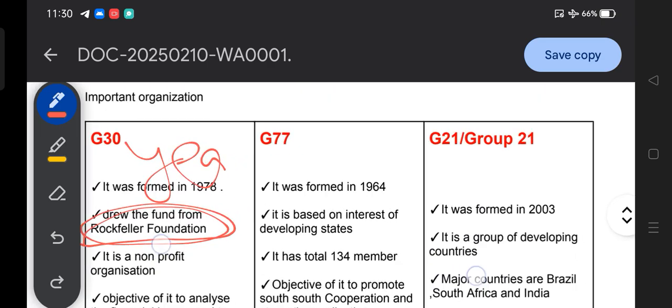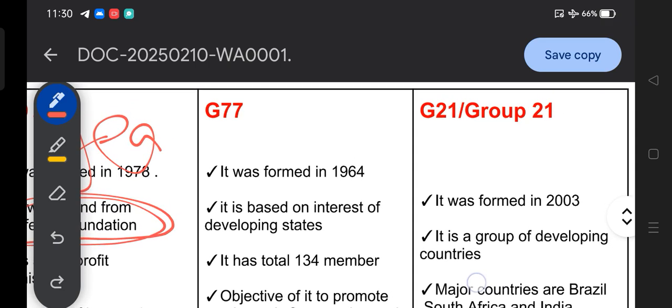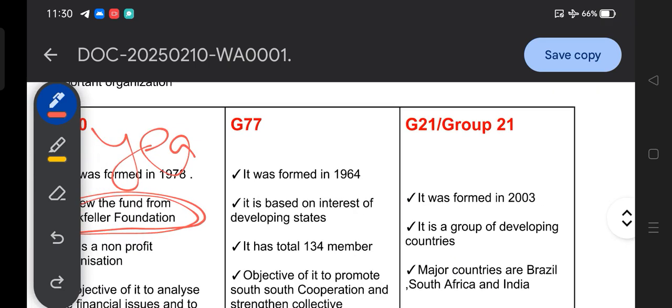Then coming to the G77. G77 was formed in 1964. So in which year? It was formed in 1964. A very important fact. And G77, what kind of organization is it?